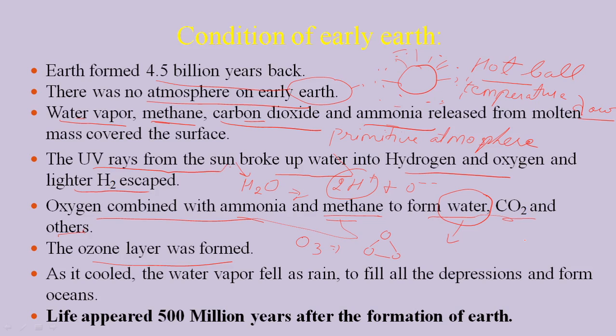This O3 becomes the ozone layer, which is the uppermost layer of the atmosphere, and this helps in absorbing the UV light, by which the water molecules found in the Earth's atmosphere are not broken down again into hydrogen and oxygen. So this is the very important formation of the atmosphere around the Earth.